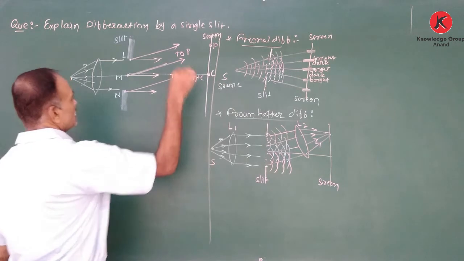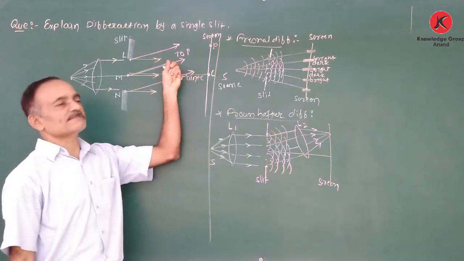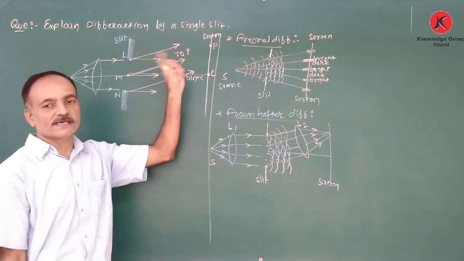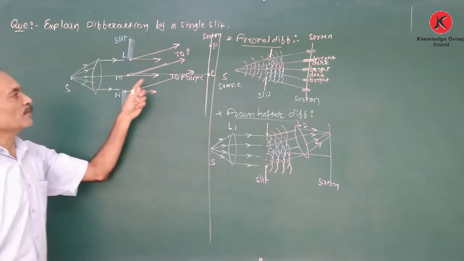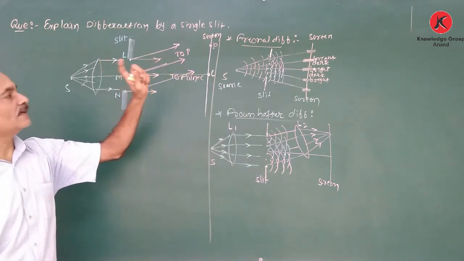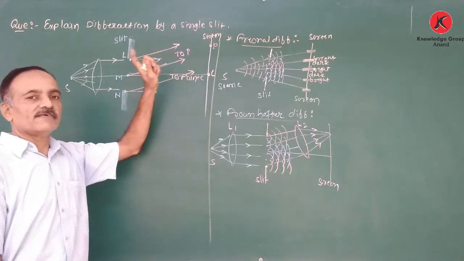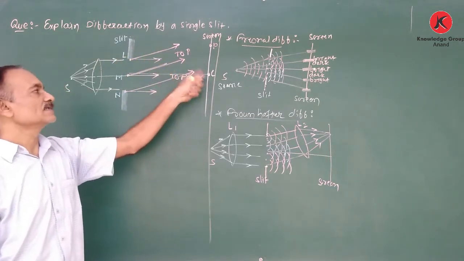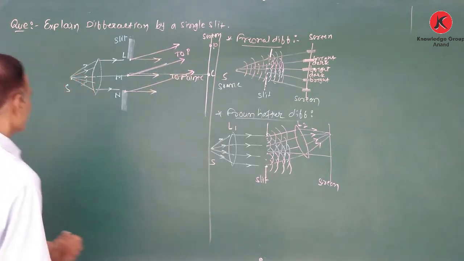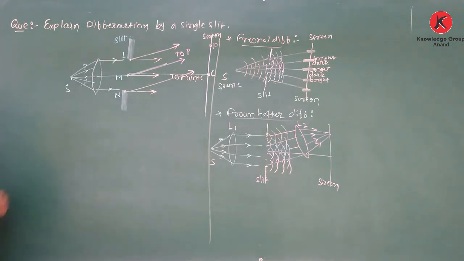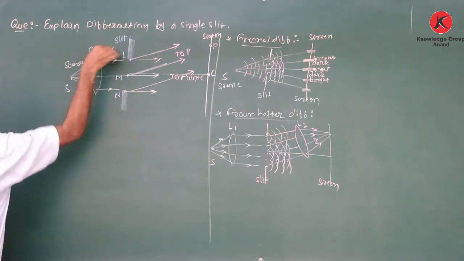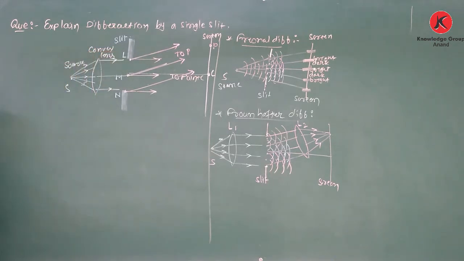These plane waves are focused by another convex lens on the screen, which is placed at the principal focus of the other lens. Due to the superposition of these waves, the interference pattern is obtained, and as a result, constructive and destructive interference are formed. Thus, some points are bright and some are dark. There is the source, the convex lens, as shown in the figure.